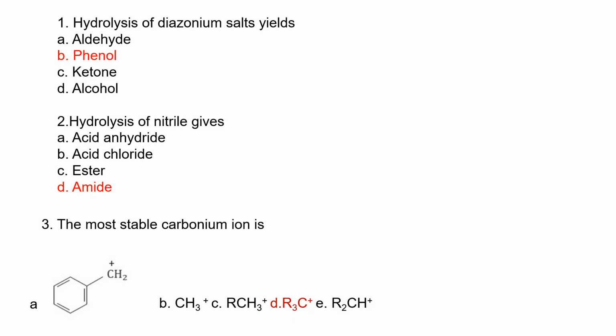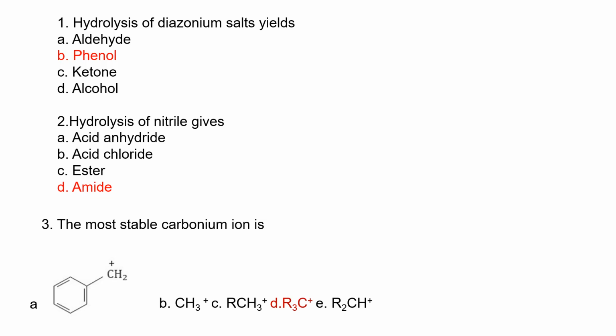Hydrolysis of diazonium salt is going to yield phenol. Under hydrolysis, that diazonium salt bond is going to cleave and be replaced by a hydroxy group to form phenol. When nitriles are hydrolyzed, they can form either amide or carboxylic acid, depending on the option. From this option, acid chloride can never be, because it can never form anything chloride. So the best option here is amide.